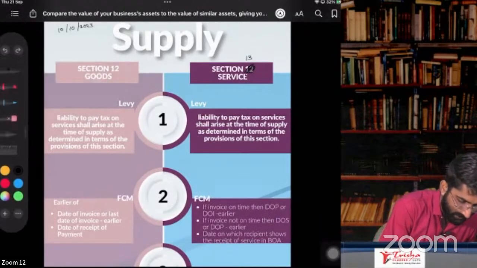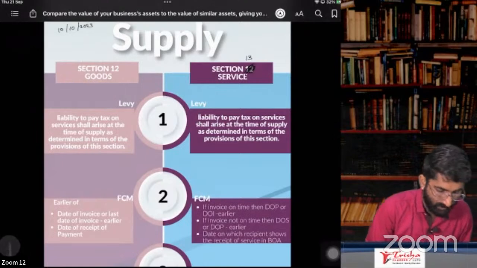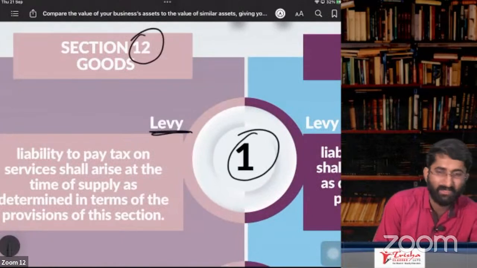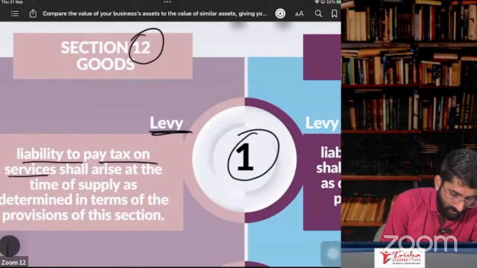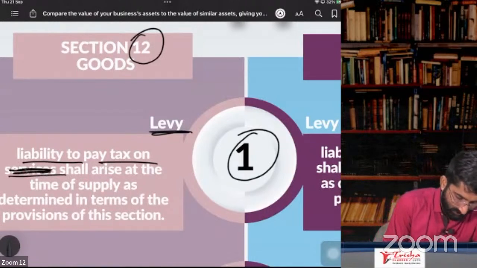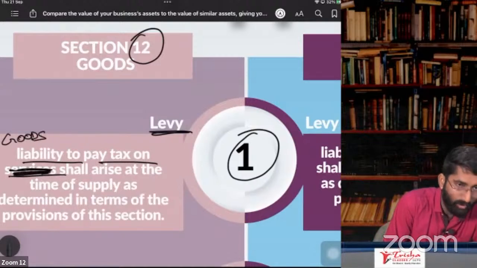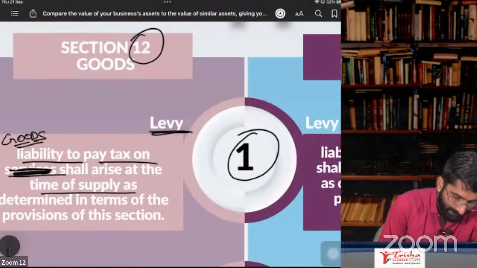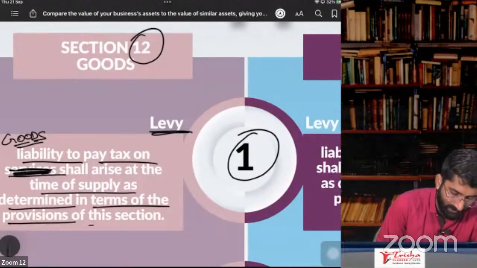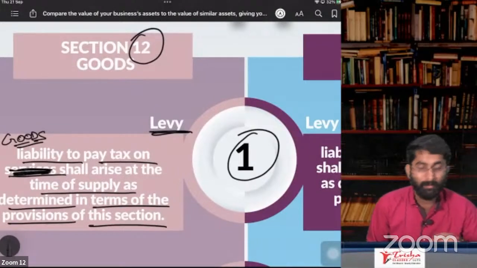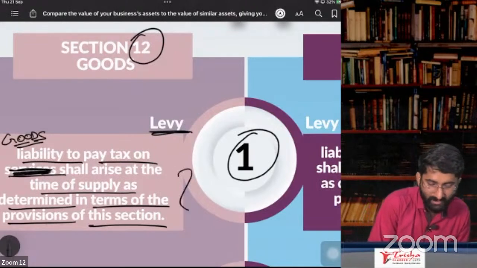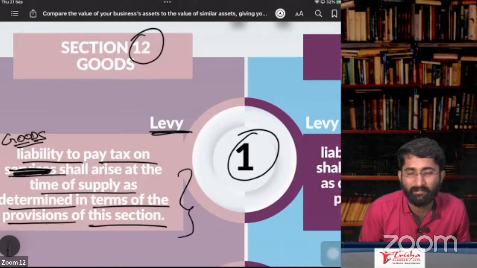See, what is there in section number 12, subsection 1? It is the levy section. It is a simple section: liability to pay the tax on goods. Not services, it is goods. I'll change it, don't worry. Liability to pay tax on goods shall arise at the time of supply as determined in terms of the provisions of this section. Nothing else is there in section number 12, subsection 1.